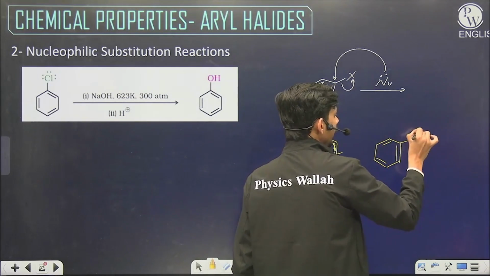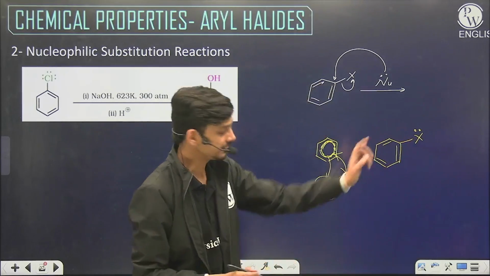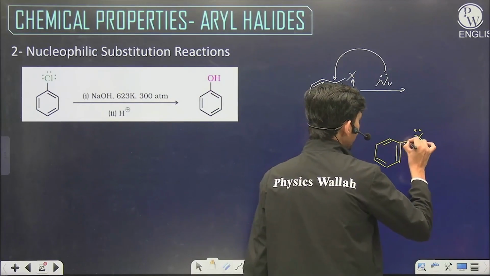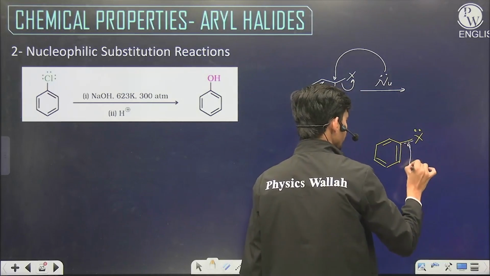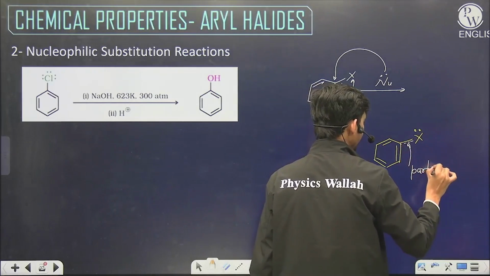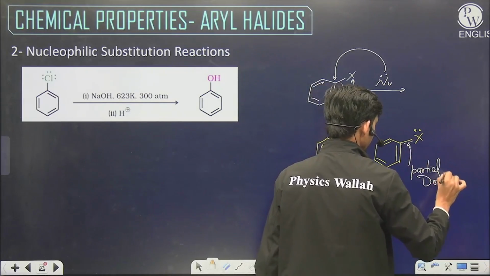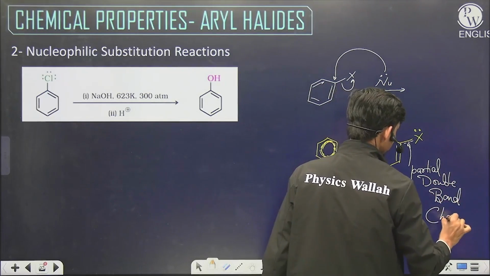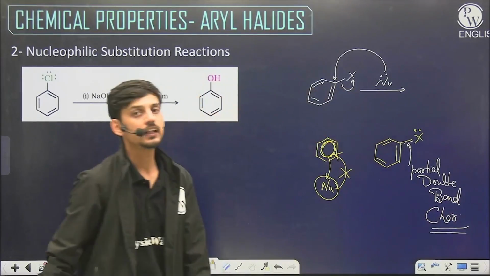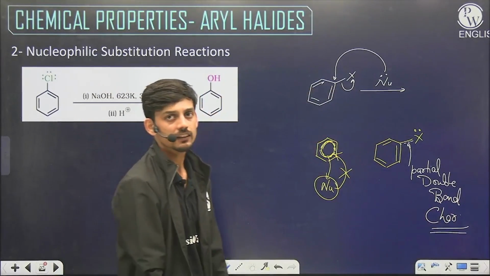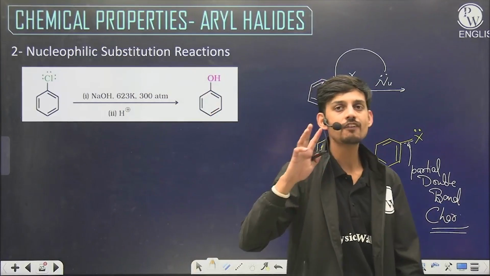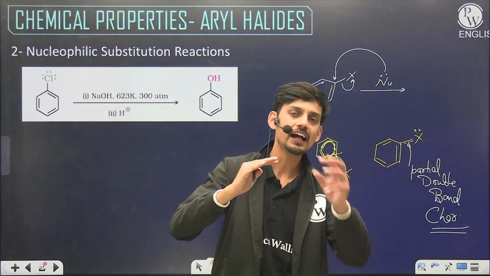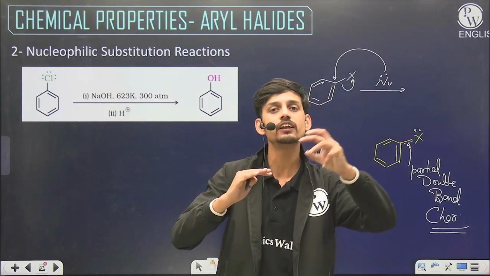Second, due to the conjugation involvement of this X, there is partial double bond character. And that makes the removal of halide difficult as well. So two opposing factors are working. Nucleophile is facing difficulty to reach here, and halogen is also facing difficulty to leave from here.